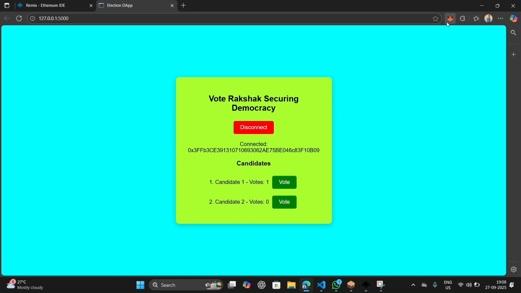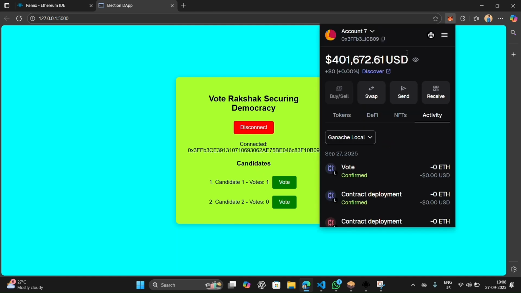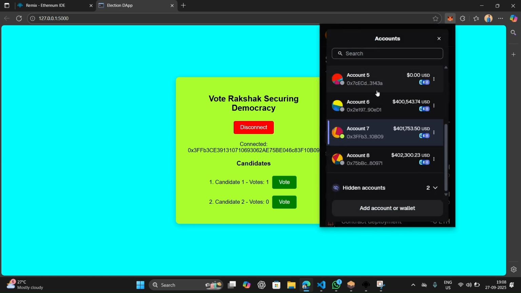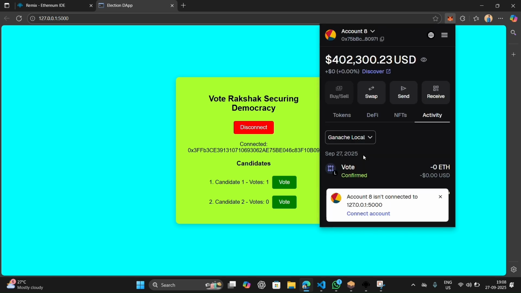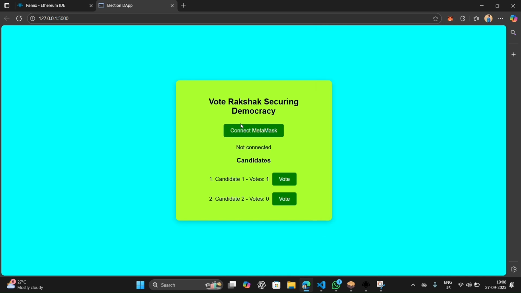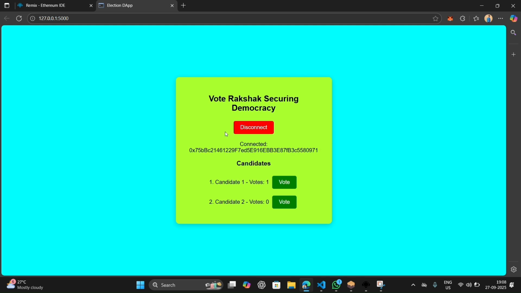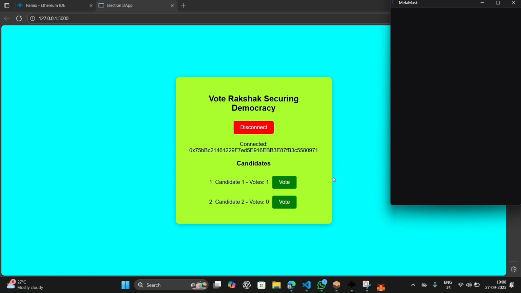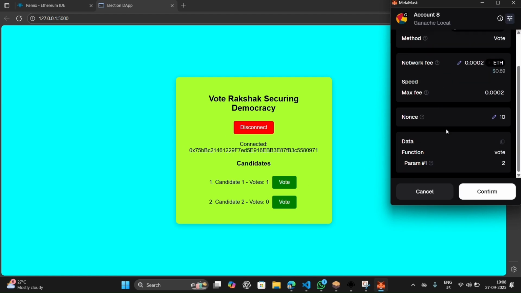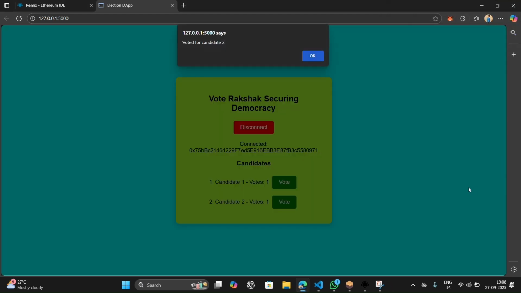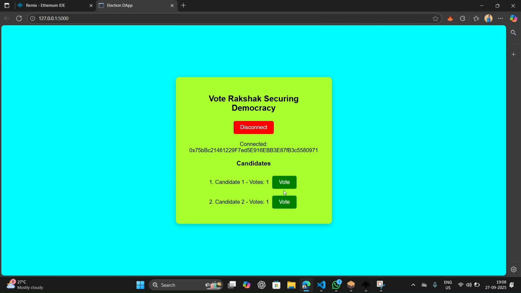Now I switch account to vote for another candidate. I'll switch the account and connect the account. Now again I have to connect this account to MetaMask. Now my account is connected. I have to vote for candidate 2. I voted for candidate 2. Now the vote is added to the blockchain and the vote count is increased.